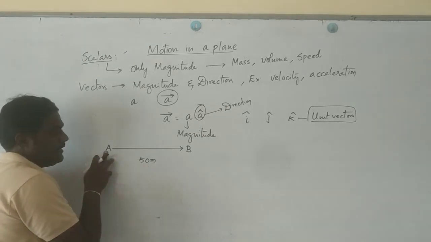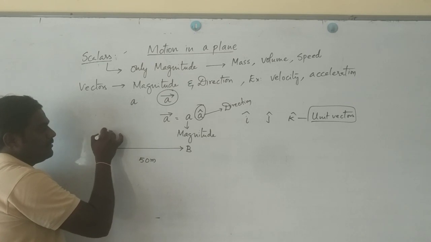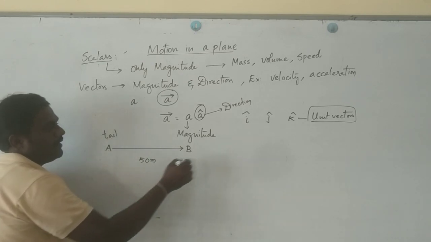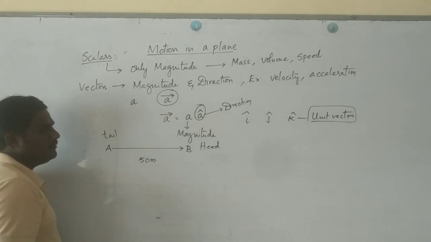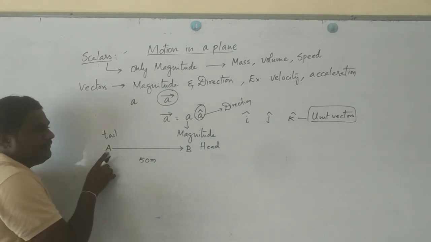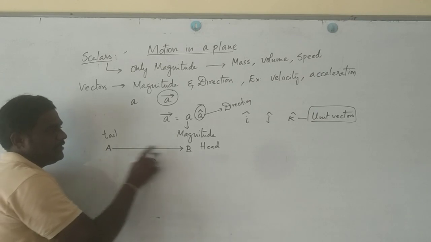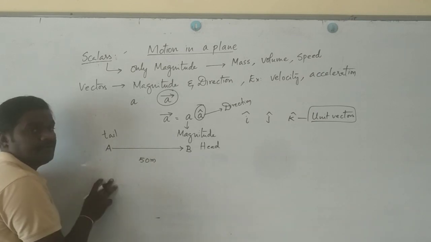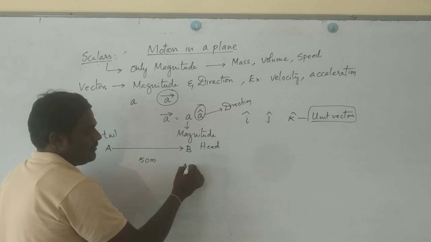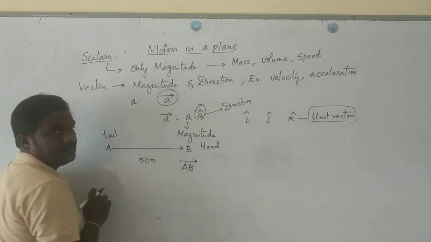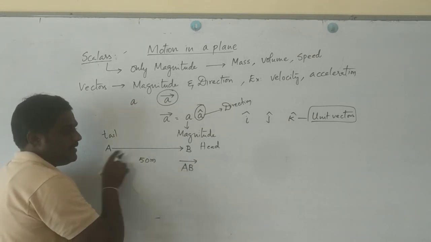Now A is called the tail and B is called the head. The length of the vector is measured from tail to head, which is 50 meter. So you can write it as AB bar. AB bar is a vector since it has magnitude as well as direction.